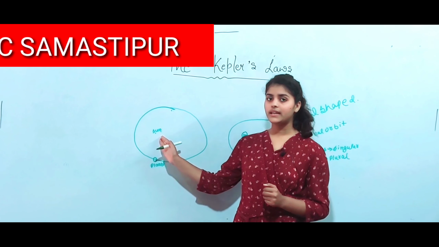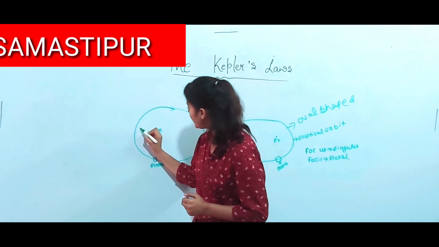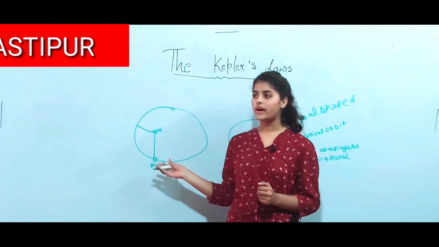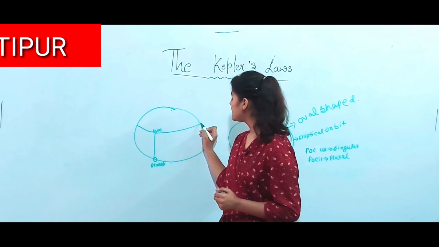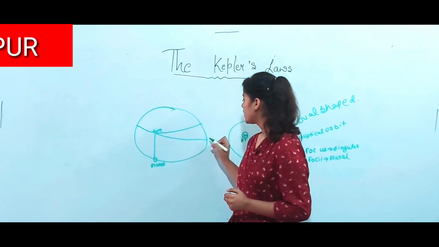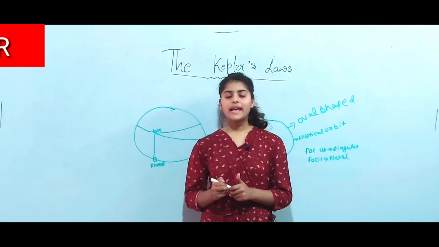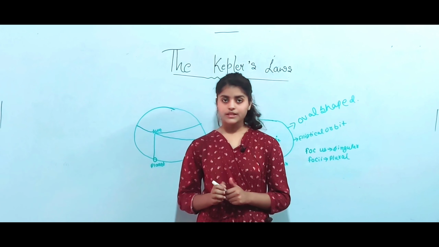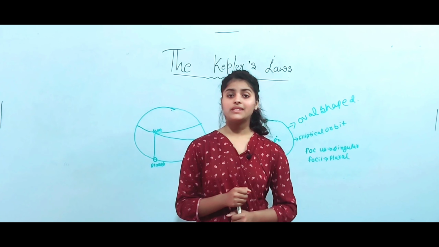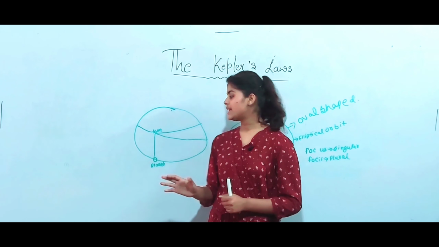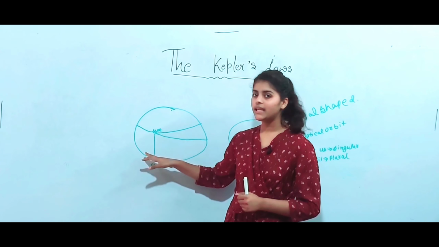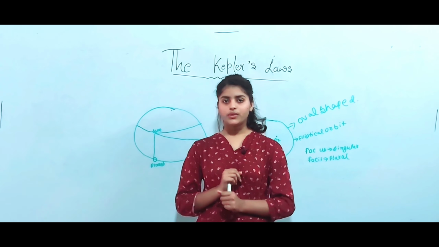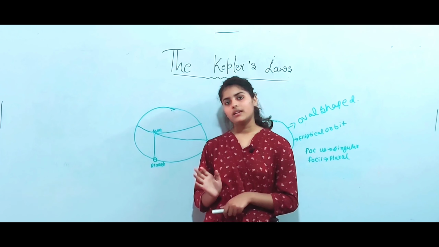Any planet nearer to the sun moves faster, but further from the sun it moves slowly. Why? Kepler did not answer this question, because a force is applicable at this point. So that is Kepler's second law.